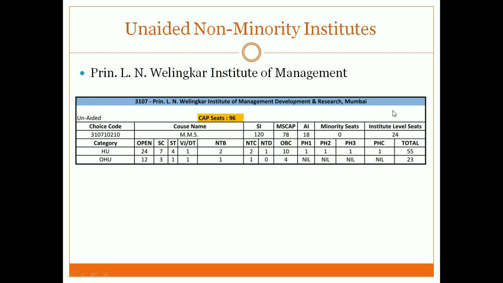Now, what are these institute level seats? These are supposed to be filled at a college level. So the normal procedure mentioned in the DTE brochure is that colleges are supposed to announce an admission program for those seats. Students will apply for those seats, and on the basis of pure merit, that student should get admission in those seats. For many colleges, this process has already started. So if you are interested in institute level seats, you need to visit those individual colleges.